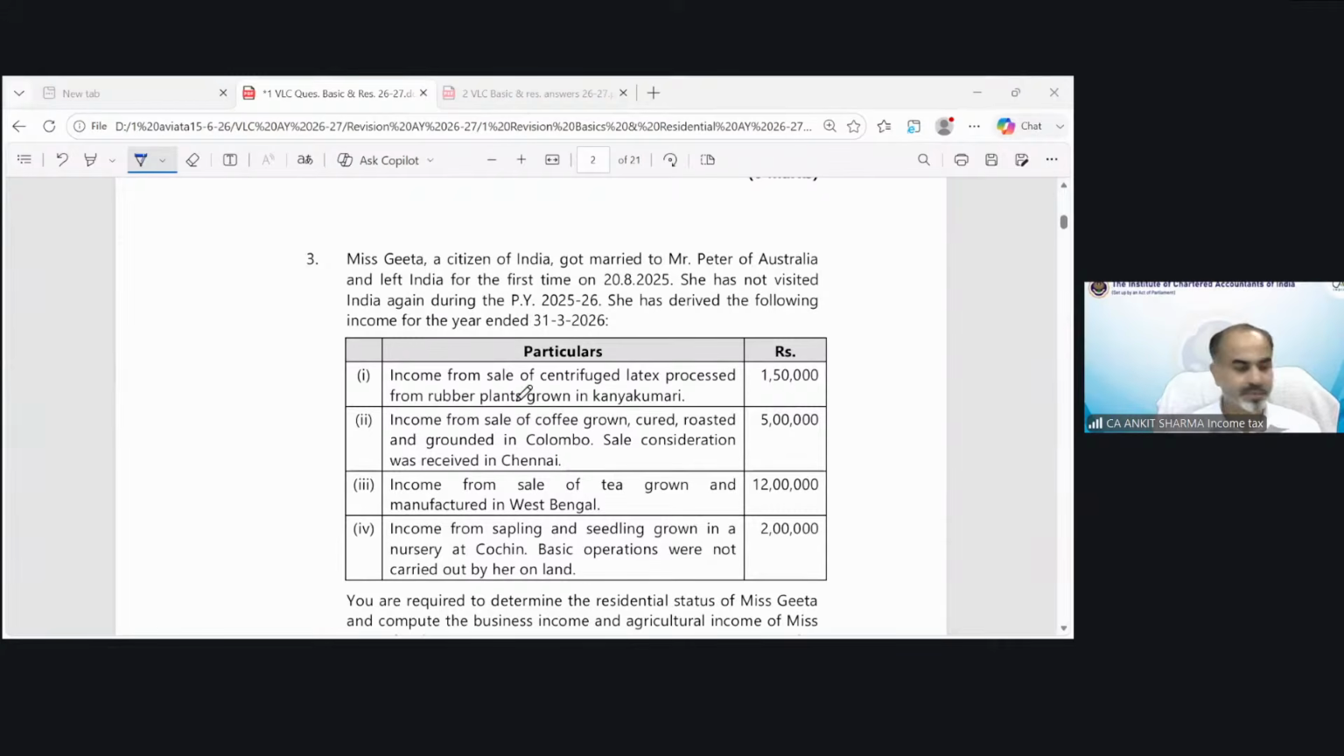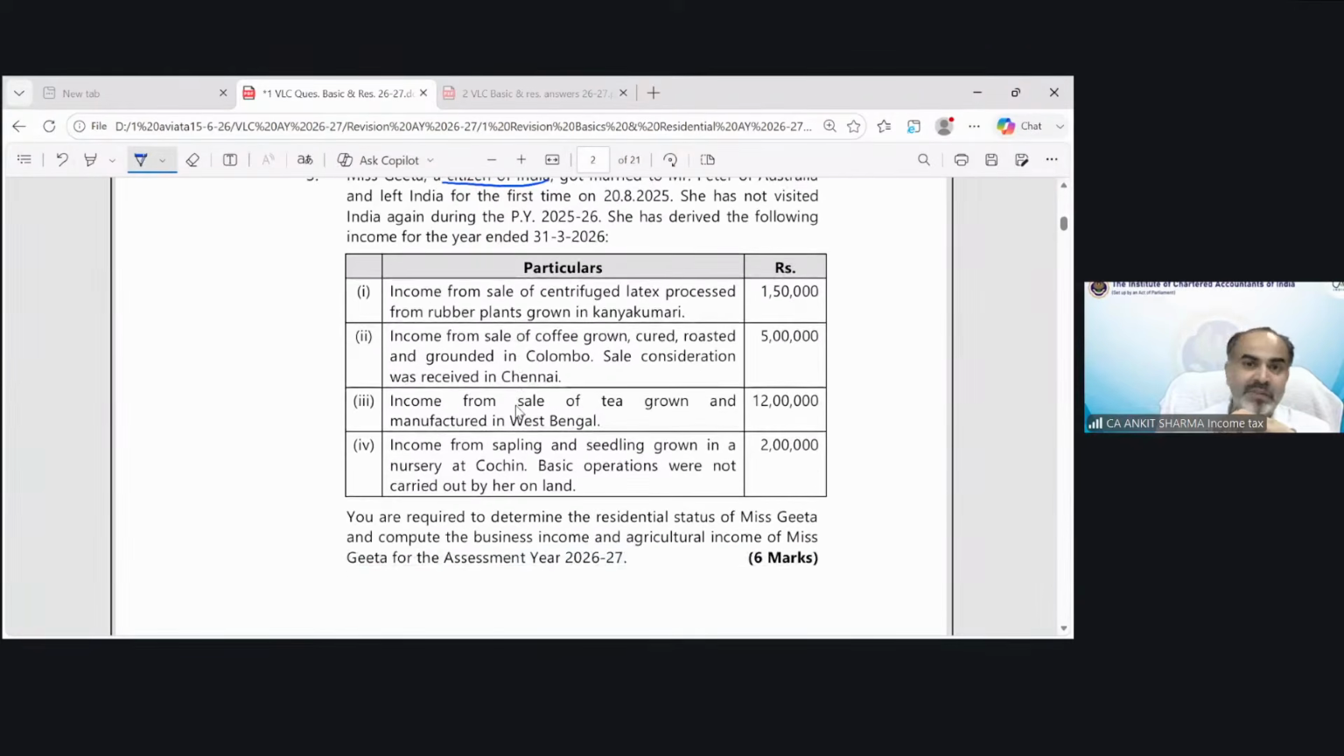Third question. Miss Geeta, a citizen of India. So as soon as you see a citizen of India, we know a special case could be there in case of residential status. Clear? So of course, first of all, the requirement of the question and the regime is very important to find out in a question. You are required to determine the residential status of Ms. Geeta and compute the business income and agriculture income of Ms. Geeta for assessment year 26-27.